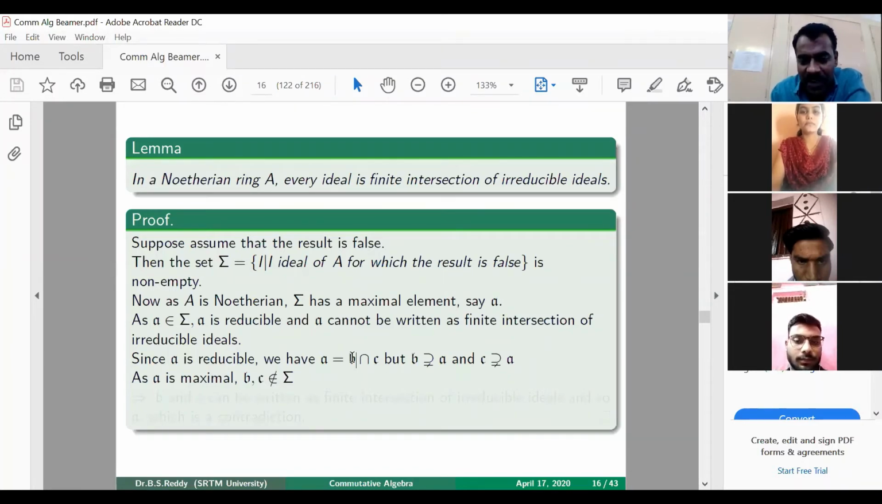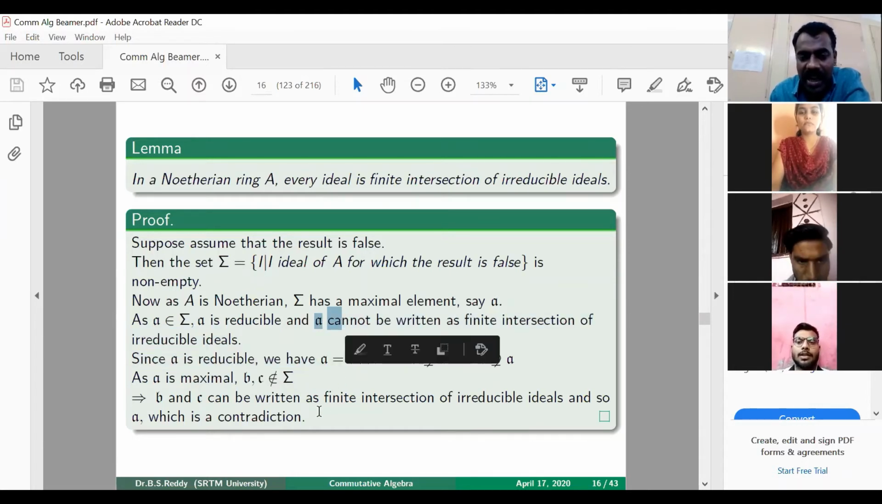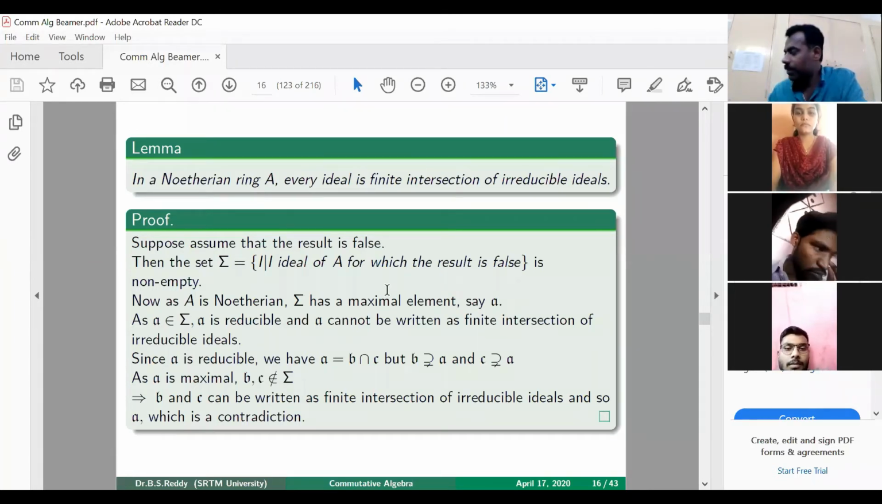So B is written as a finite intersection of irreducible ideals, and C is also written as a finite intersection. Therefore A is also written as a finite intersection of irreducible ideals. But that contradicts this one. So this contradiction arises because we have assumed that our statement is false. Therefore every ideal is actually a finite intersection of irreducible ideals in a Noetherian ring.